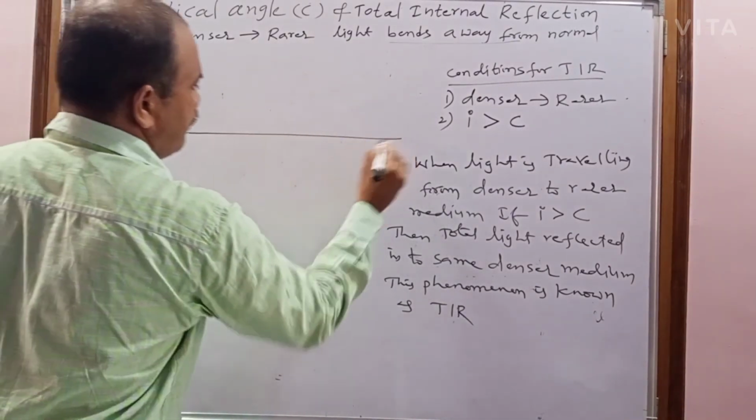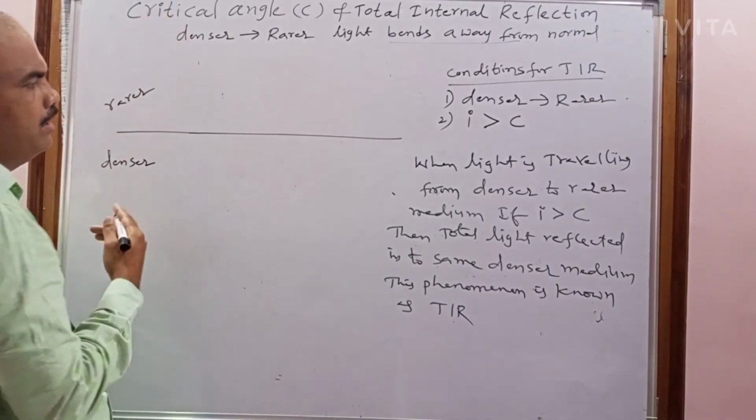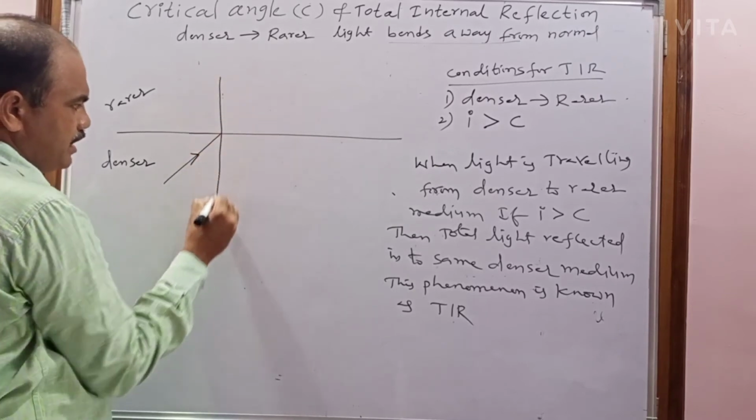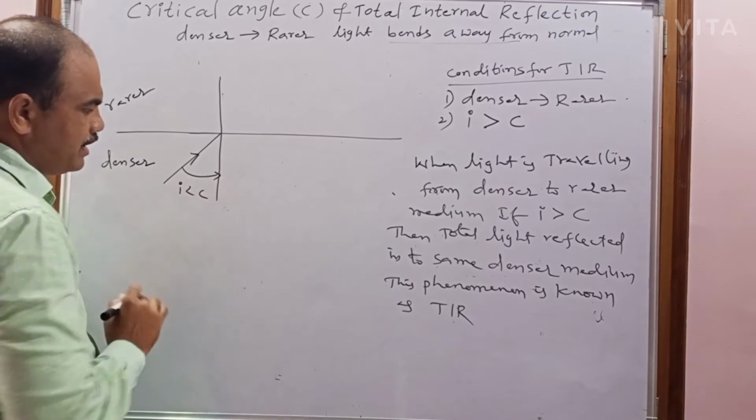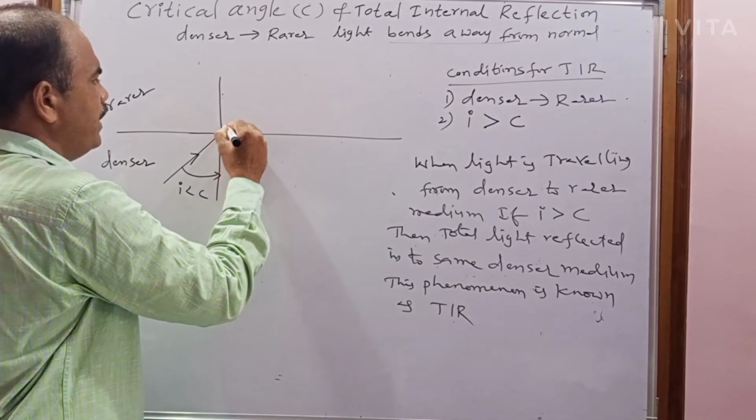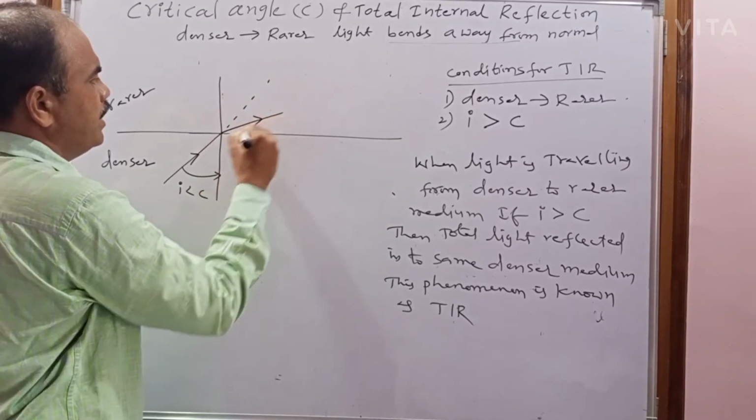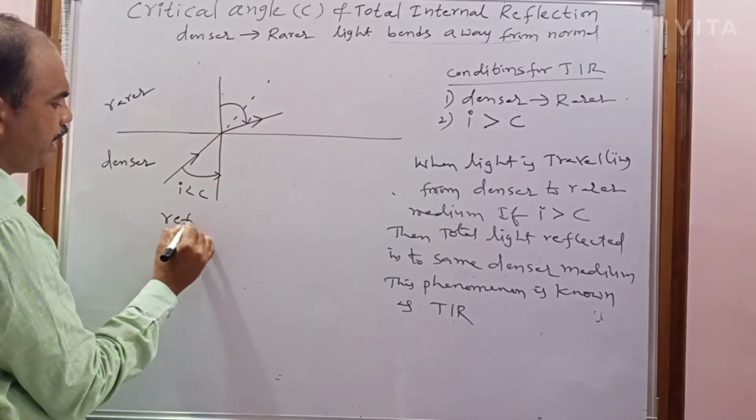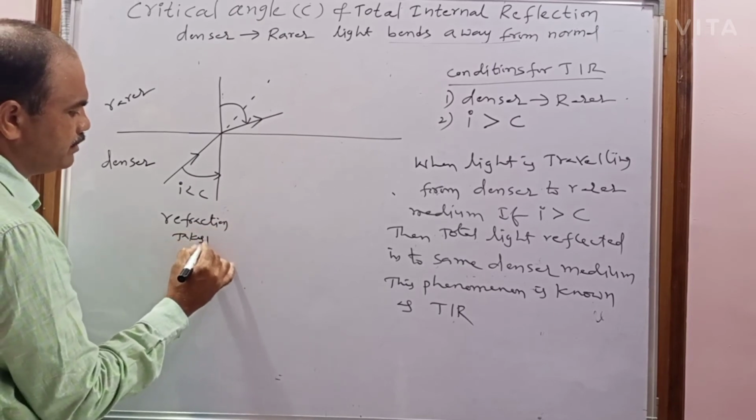Now this is the surface separating the two media, below the surface denser, above the surface rarer. Now consider a light ray incident on the surface such that i is less than C, that is, the angle of incidence is less than the critical angle. Then the light does not travel in the same straight line, it bends away from the normal. That's all. Refraction takes place.